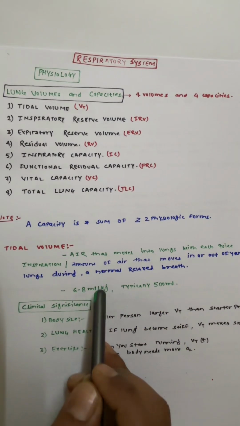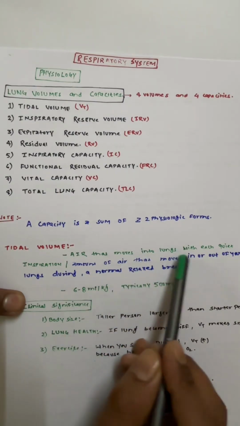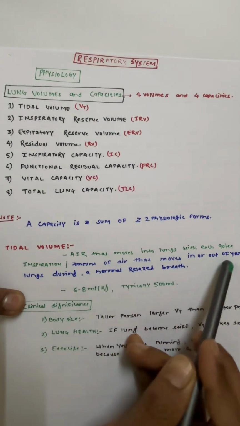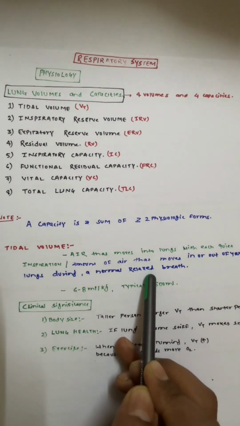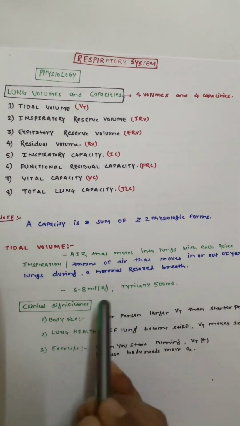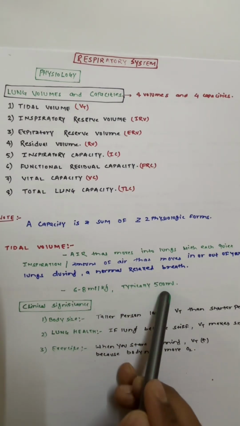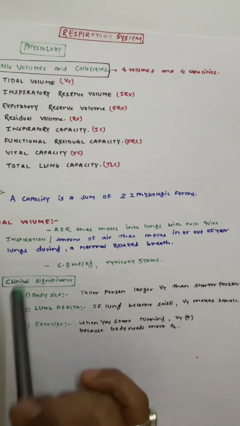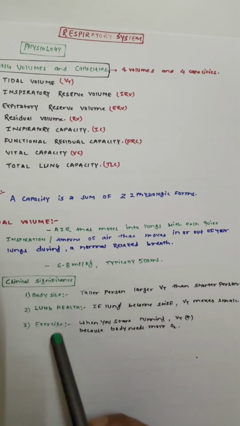Okay, so just think of the air that moves into the lungs with each quiet inspiration, or we can say the amount of air that moves in or out of your lungs during a normal or relaxed breath. Okay, so that is your tidal volume. While talking about the statistics, it is 6 to 8 ml per kg, or typically around 500 ml. Now we'll talk about the clinical significance. We'll talk on 3 points: body size, lung health, and exercise.